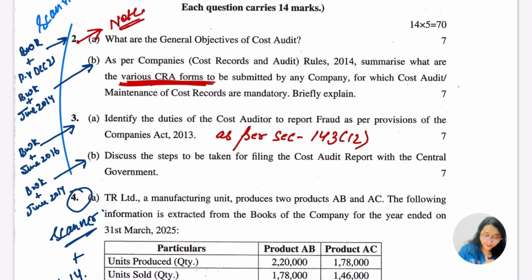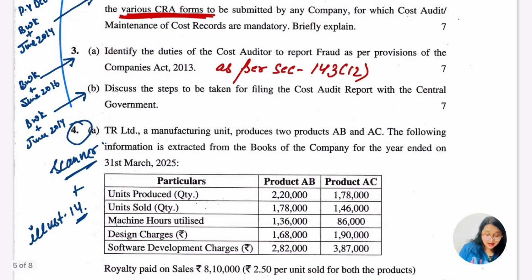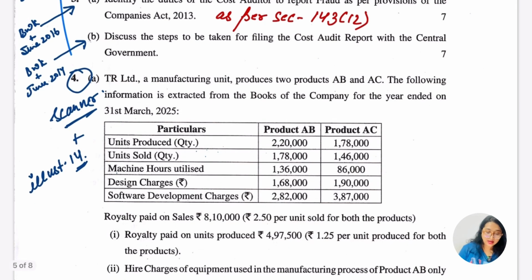Then comes the 2B question, which is related to the book, and the same question came in June 2014. About 3A, which is related to identifying the duties of a cost auditor to report fraud as per the provisions of the Companies Act 2013. This is basically related to section 143 subsection 12. Usually the question comes from here. This was from the same book and also came in the June 2016 attempt. Then 3B is again related to the book, and the question came in the June 2014 attempt.